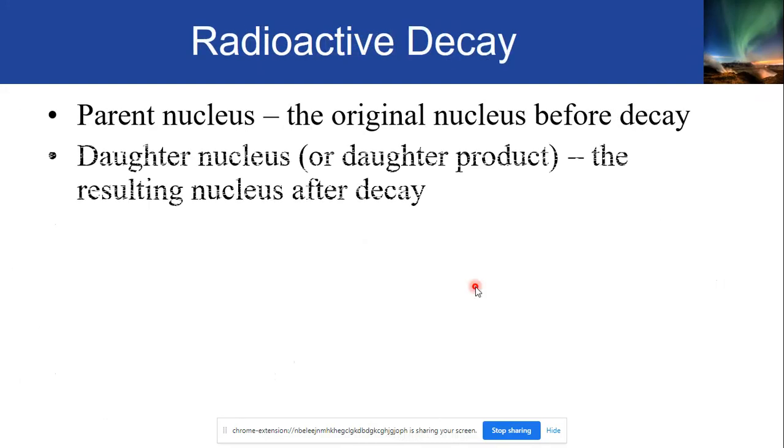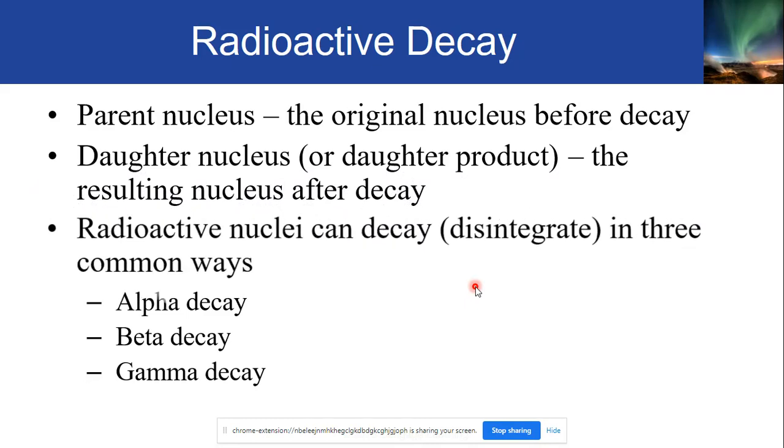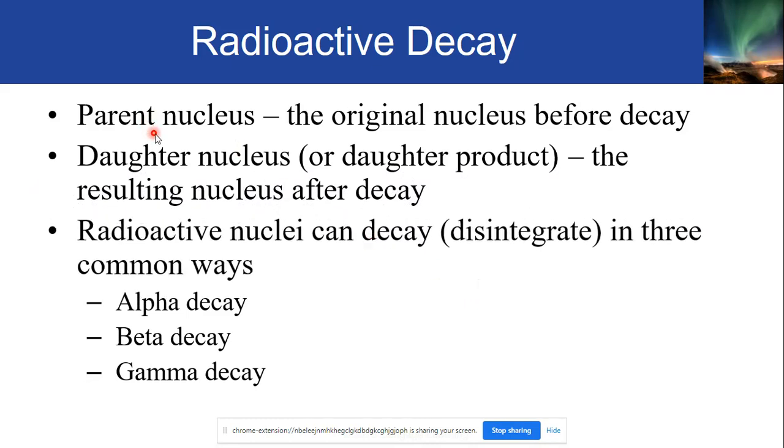So there are these things that you will encounter in radioactive decay. The first is the parent nucleus. What is this parent nucleus? It is the original nucleus of a radioisotope, the original nucleus before any decay or disintegration. So kapag ang isang element ay unstable, yung original na nucleus, ang tawag natin doon ay parent nucleus.